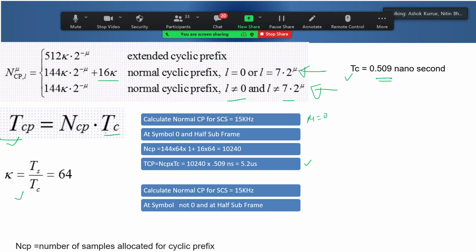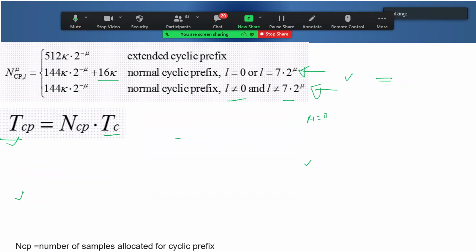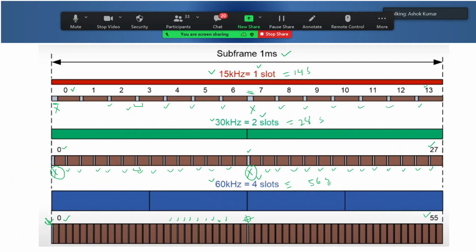Okay, I think you missed it. So just look at the previous slide. Suppose this example: here you have a longer cyclic prefix at symbol 0 and at the midpoint of the subframe, compared to the normal cyclic prefix at all other symbols. Similar is the case for 30 kilohertz. Here you have the longer one, and in the rest of the places you have the same cyclic prefix. Is it clear now to you?